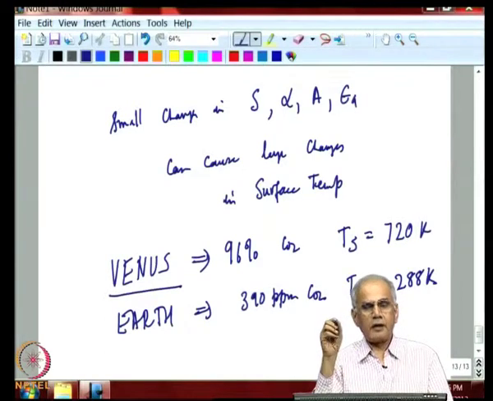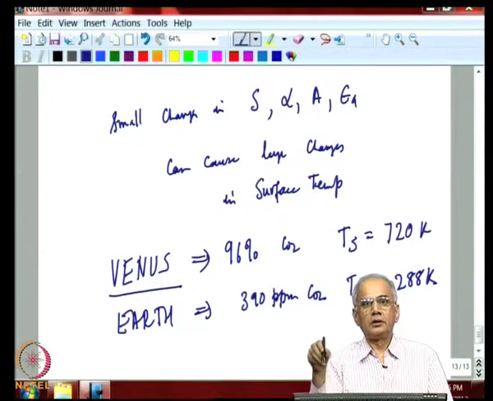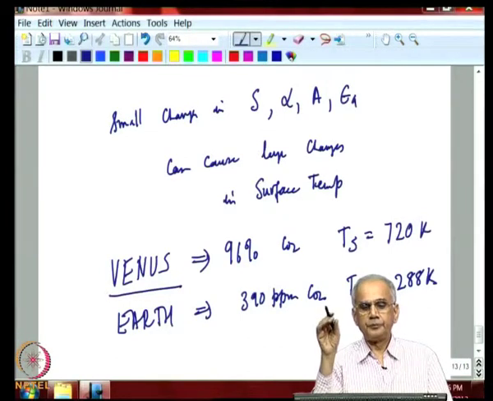We do not fully understand all that happened in the past in Venus, which caused it to come to the present hot house or the very warm hot conditions.